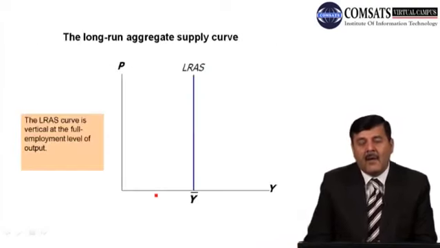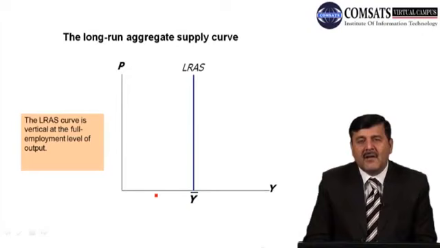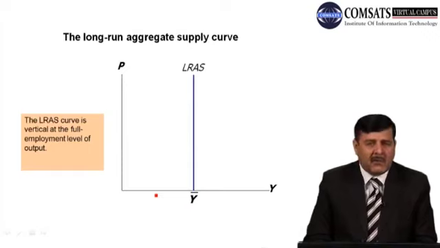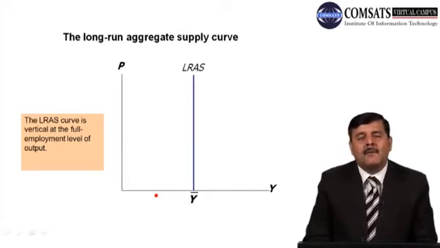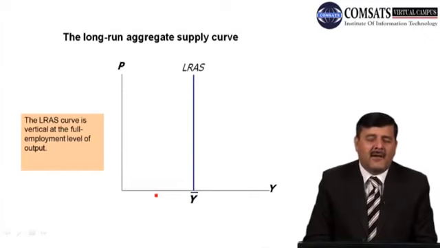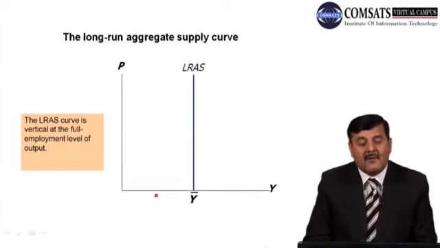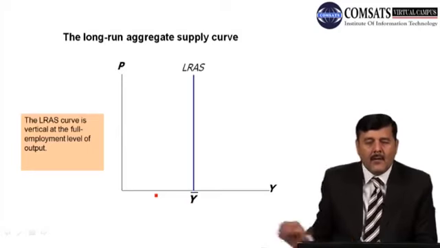If you look at this diagram, on the y-axis we are measuring the price of goods, on the x-axis the output level in the economy. Y bar is fixed, Y bar is given, so we have a vertical aggregate supply curve. Whatever the price level in the economy, the output level will remain the same. So we can say that full employment level output does not depend on the price level. It depends on the factor supplies, which are given and fixed: capital, labor and level of technology. So the long run aggregate supply curve is vertical at the full employment level of output.